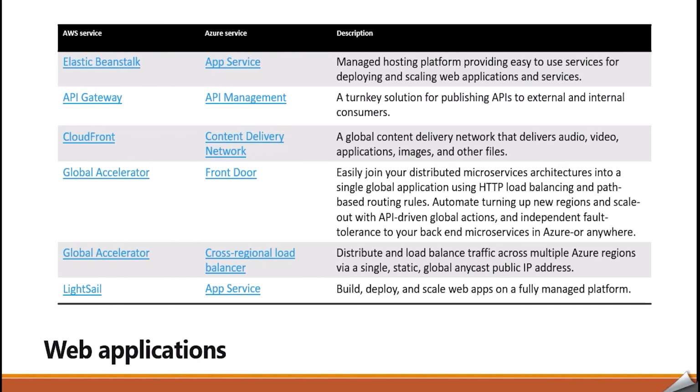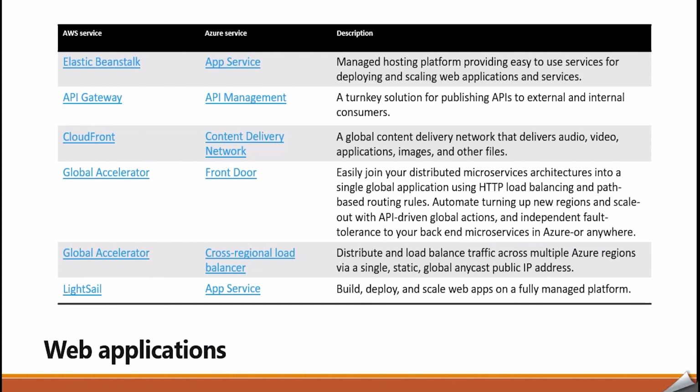Global Accelerator and Front Door, if we want to understand, these easily join your distributed microservice architecture into a single global application using HTTP load balancing and path-based routing rules. It automates turning up new regions and scaling out with API-driven global action and independent fault tolerance to your backend microservice in Azure or anywhere. Now, Global Accelerator and cross-regional load balancer help to distribute and load balance traffic across multiple regions by a single static global anycast public IP address.